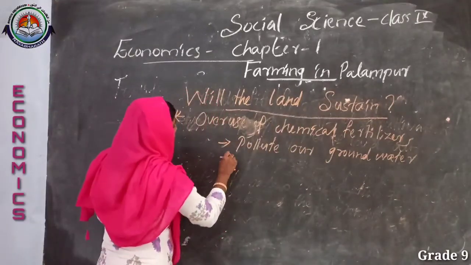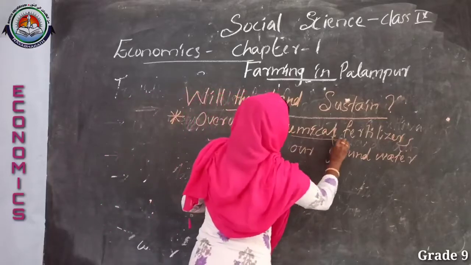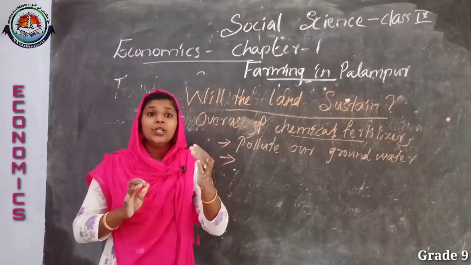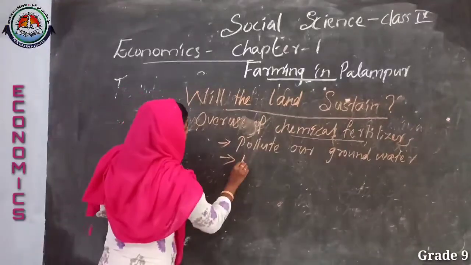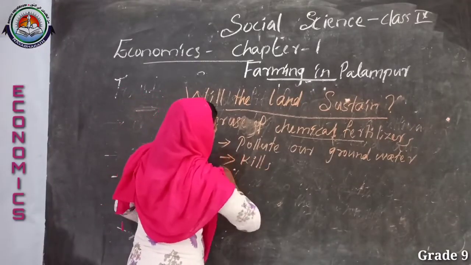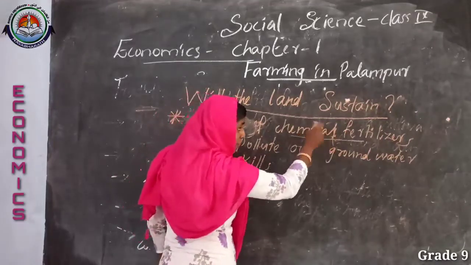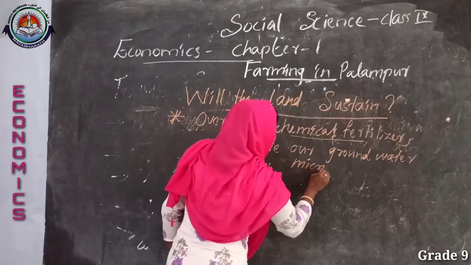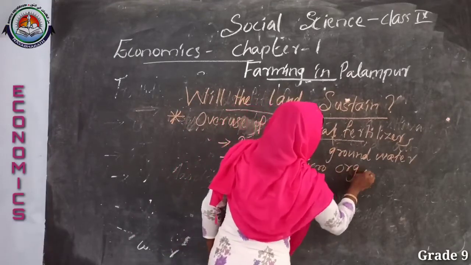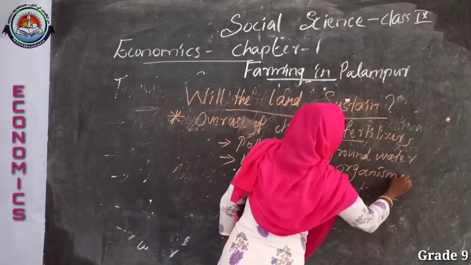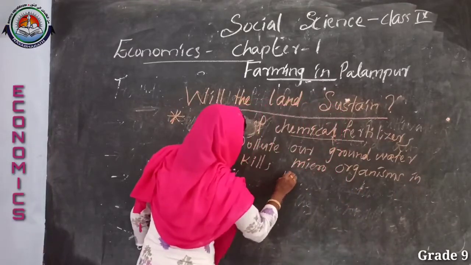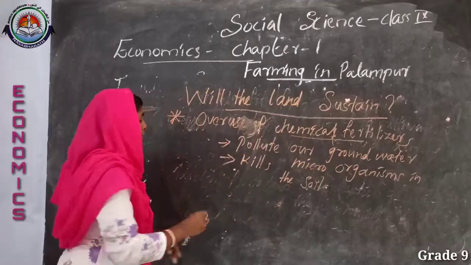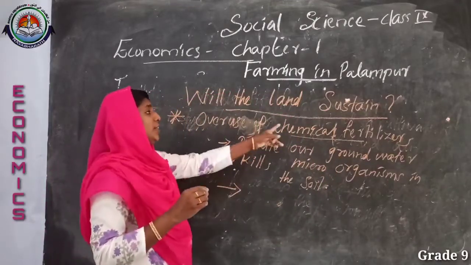Then the second is that chemical fertilizer will kill the microorganisms in the soil that are helpful to our soil.